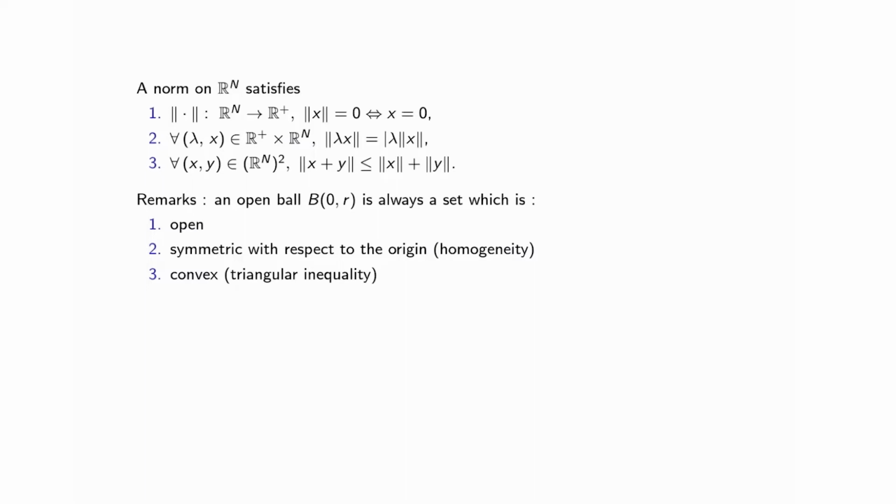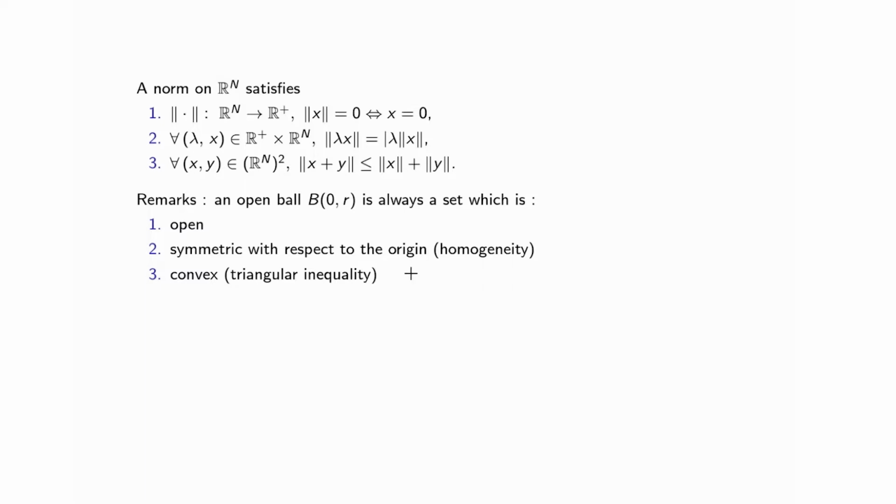An important consequence of these axioms is the following geometric property of the open balls. They are always an open set, but more notably, they are symmetric with respect to the origin. This is due to the homogeneity, and they are convex.